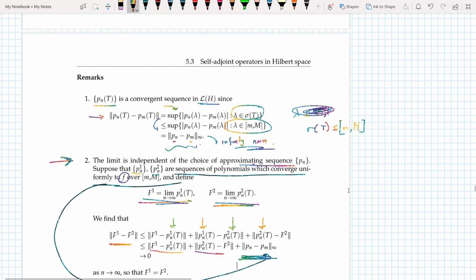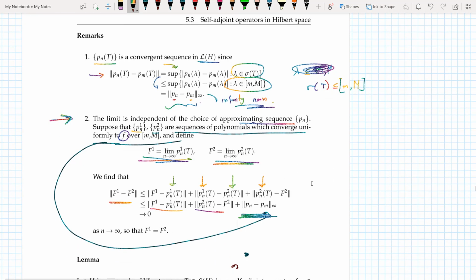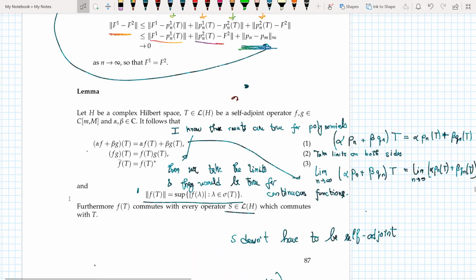So now, if I take n tending to infinity on both sides, this tends to 0, so this must be 0. So f1 must be equal to f2. So that's the two things.